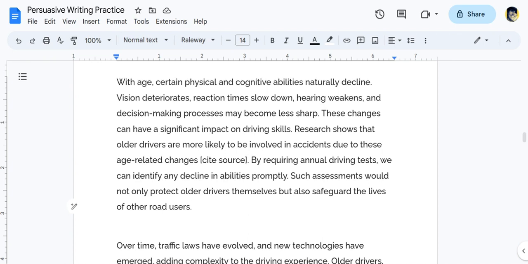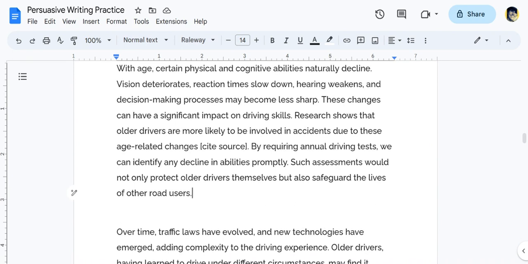Interestingly, ChatGPT also gave us an opportunity to cite a source. So they reference research showing that older drivers are more likely to be involved in accidents. And so ChatGPT is providing us the opportunity to insert a source to prove this particular research. So I find that to be, again, quite interesting. And so I continue.